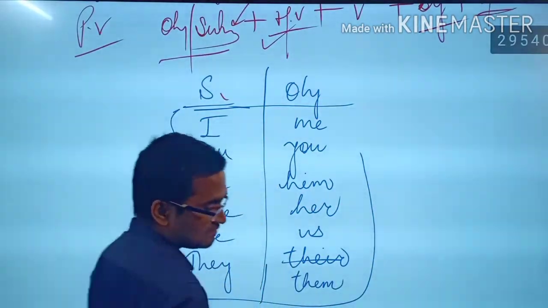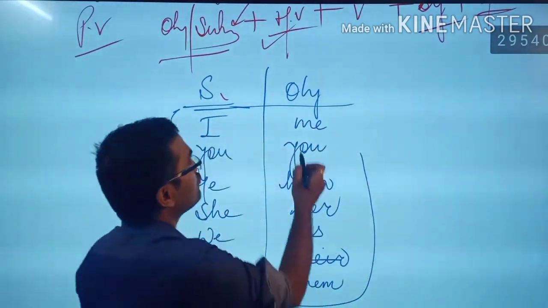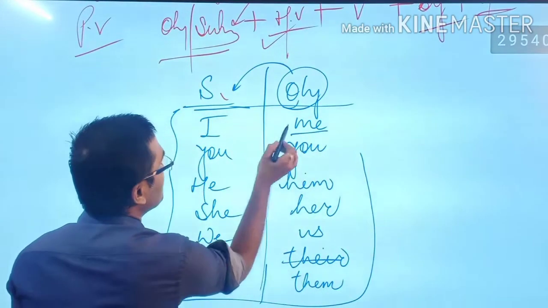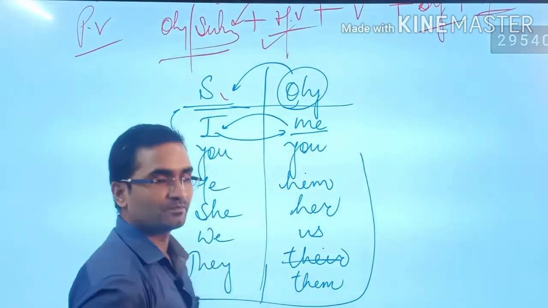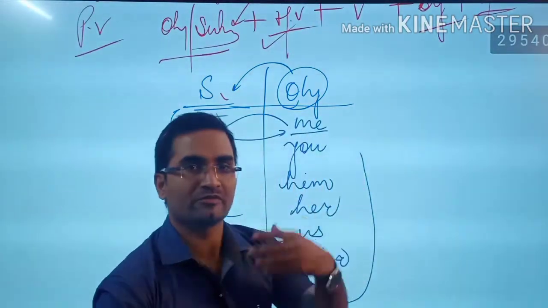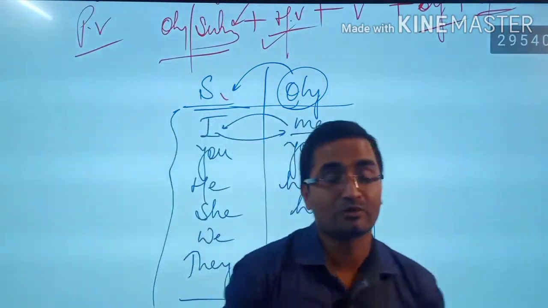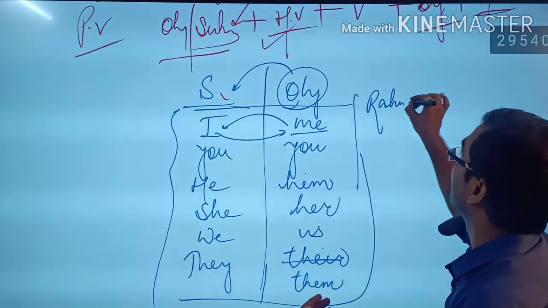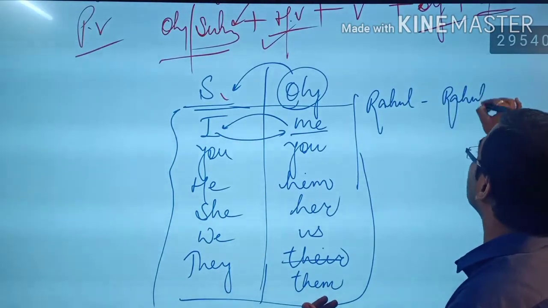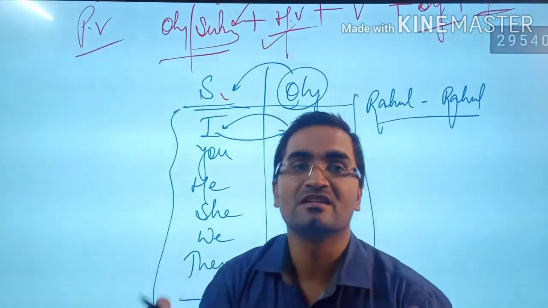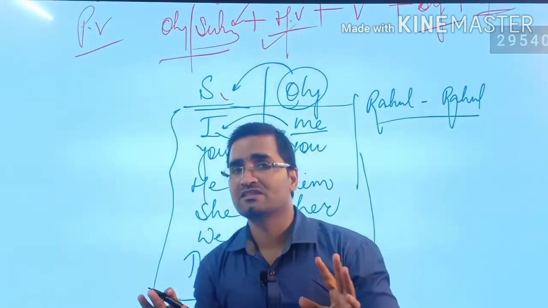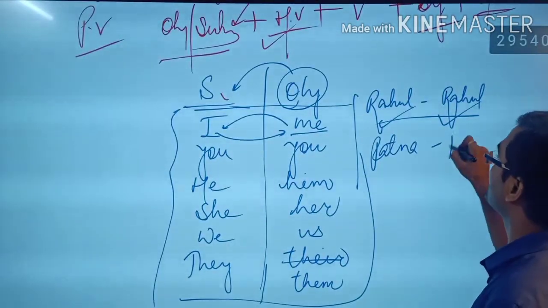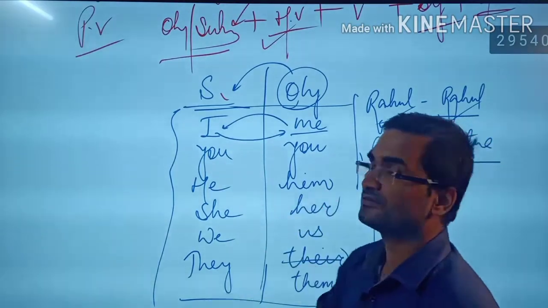This is how we change subject into object, and when we change object into subject, the same action is performed. If there is me, it is converted into I. If there is I, it is converted into me. So we have to interchange the words if we are making active into passive or passive into active. But in case of a noun, such as the name of a person, the name is not changed in passive or active sentences. It remains the same. If you write Patna, we are not going to change this word, and it remains Patna itself.